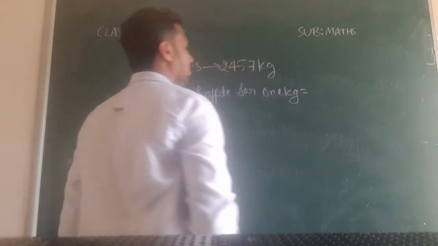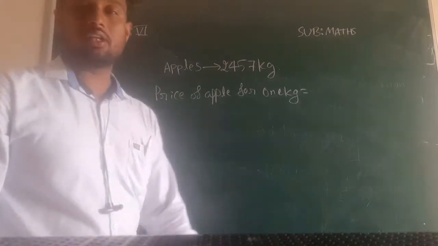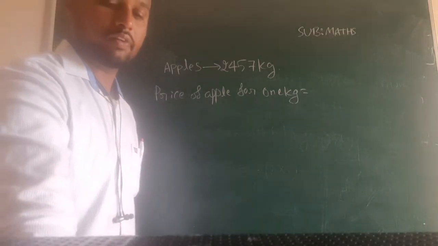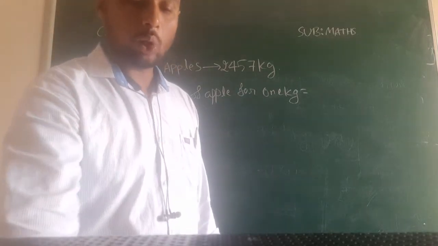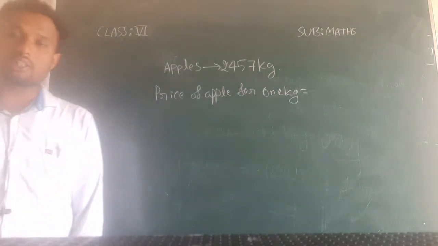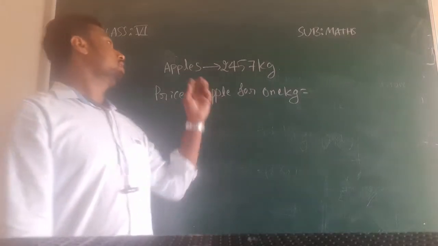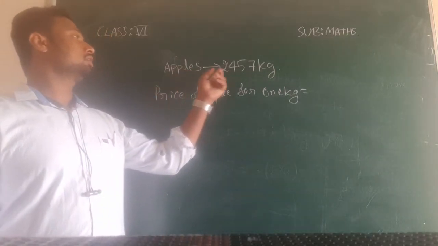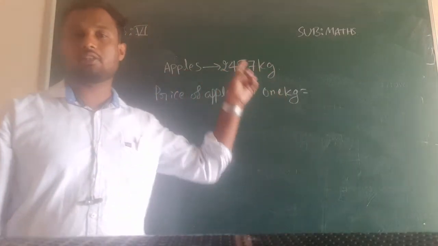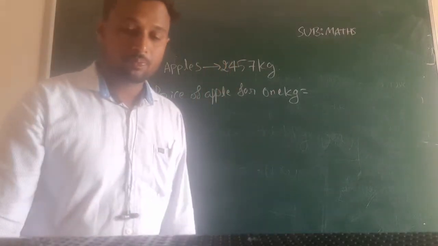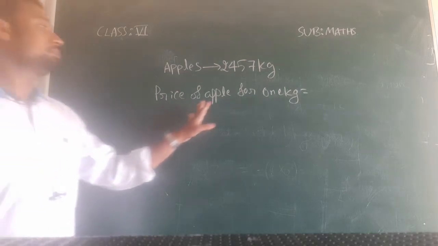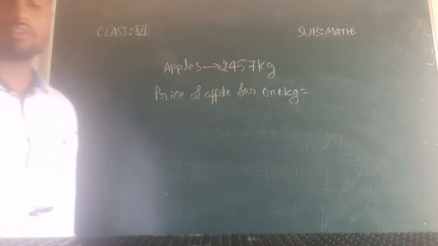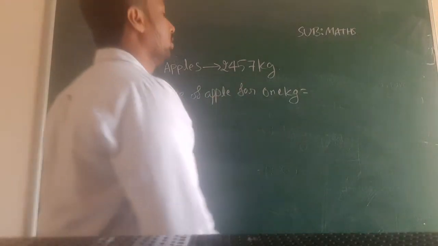How much have they given? 40 rupees. In one table they have given the price of the fruits for 1 kg, and in another table they have given how much he has sold in total. So here, totally how much has he sold? 2,457 kg. This is given in one table, and in another table the price of apple for 1 kg, that is 40 rupees.